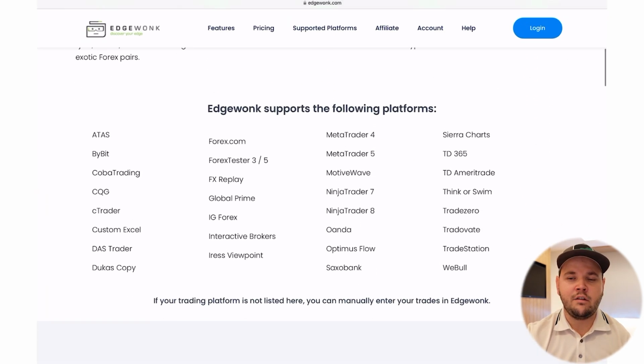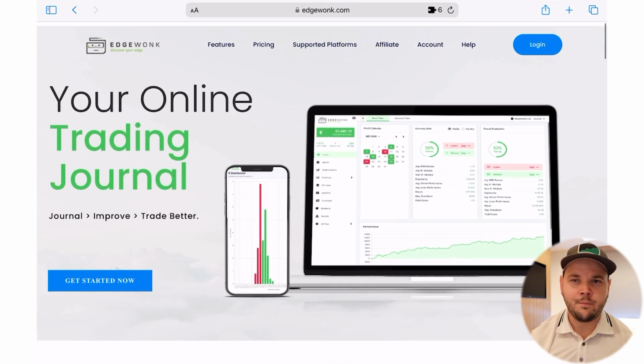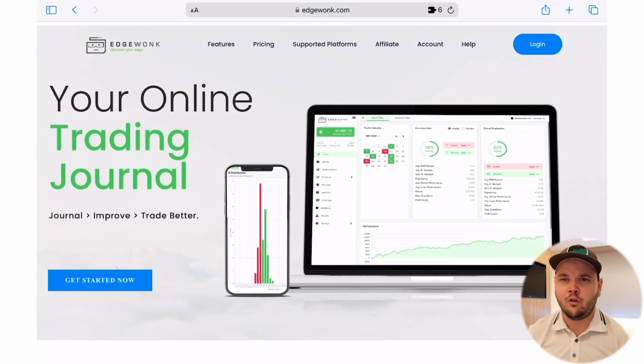And the only downside is you need to upload your stats manually, I believe, which can be done easily with some MT4 broker report. You can do that very quickly. And it's all accessible online, which is cool. But there's a lot more work into it where you have to kind of enter your trades, enter your screenshots there, kind of keep track of things. But once you are committed to it, there's a lot more you can do with that journal compared to MyFxBook. They have a lot of features and it's fairly affordable.